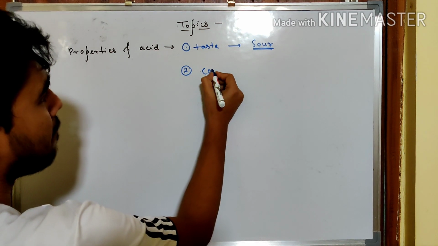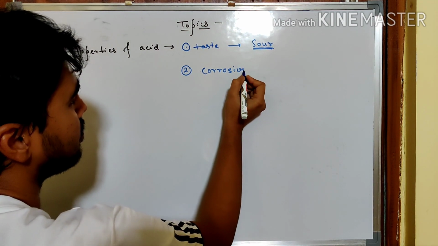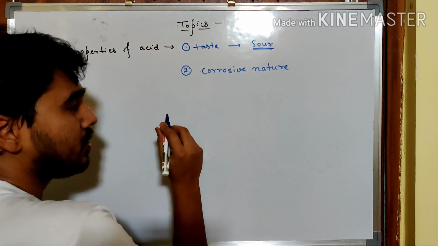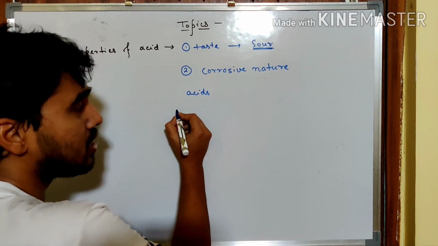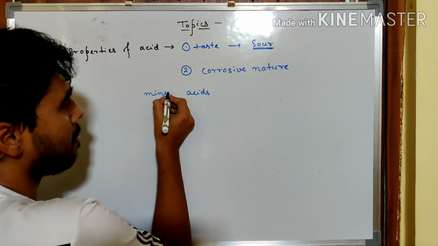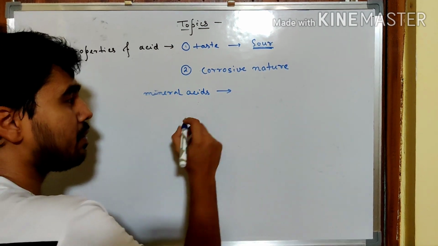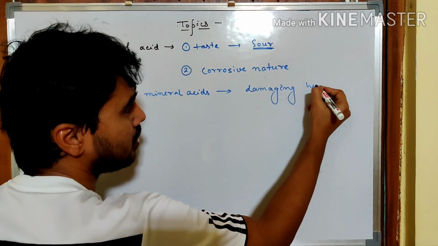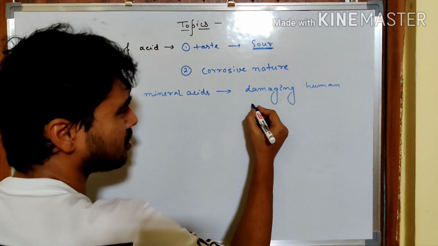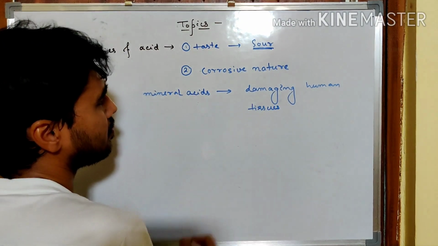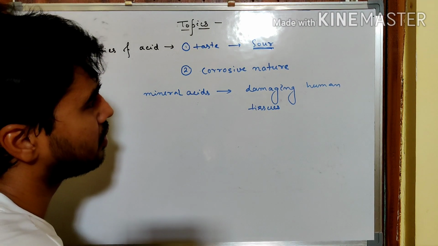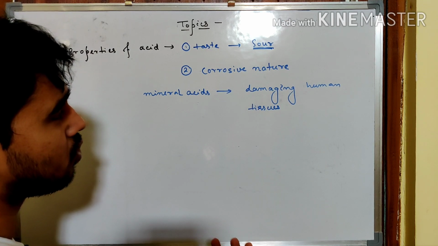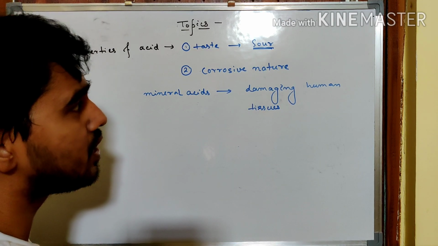Second is corrosive nature. Acids, mostly the mineral acids, have the capability of damaging human or animal tissues. So we have to handle them very carefully. All the acids are in general corrosive in nature. The capability of this corrosive nature may be less or more, but the corrosive nature is definitely there.